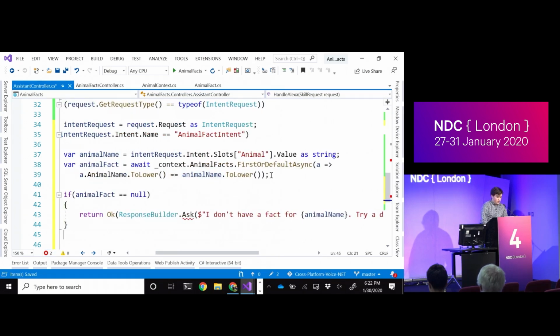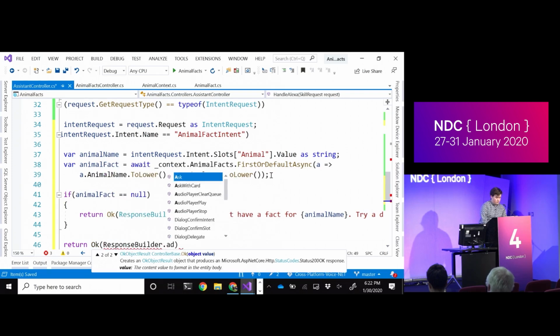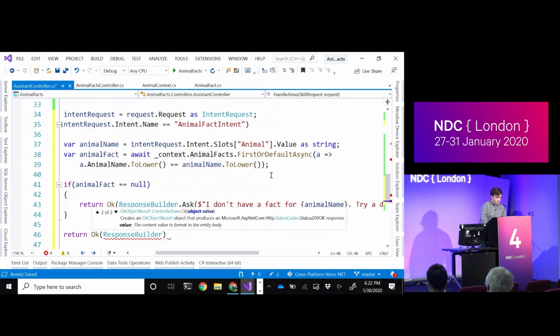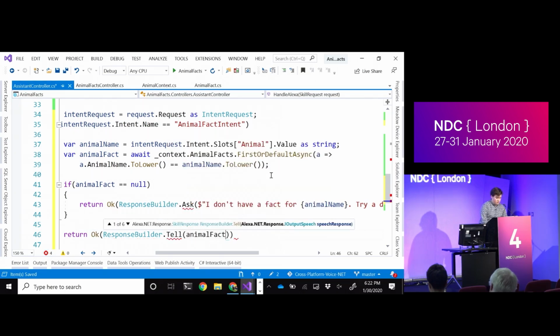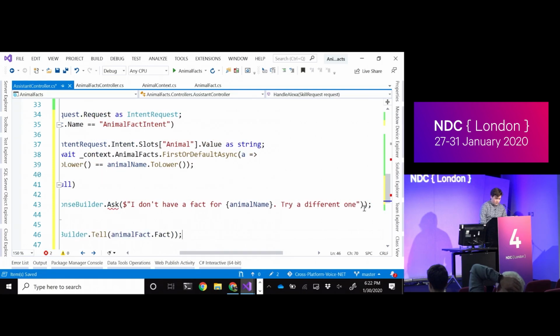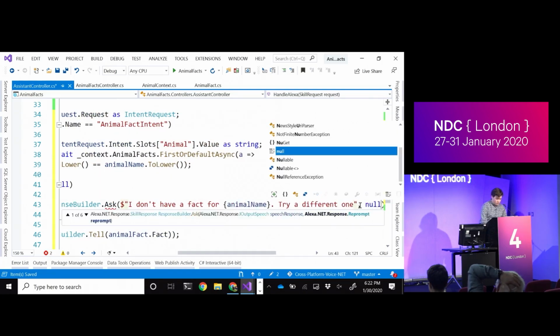But if it's not null, we can confidently return our response with the animal fact. So I'll do the same thing. Response builder, oops, not that, dot tell. And we'll just give animal fact dot fact. And I keep forgetting I need a null reprompt on this one so it doesn't keep yelling at me.